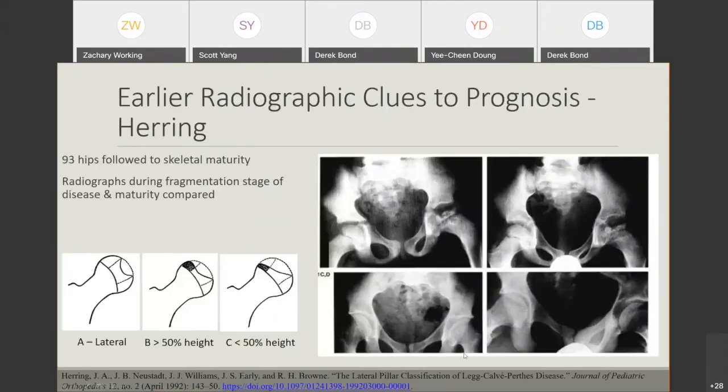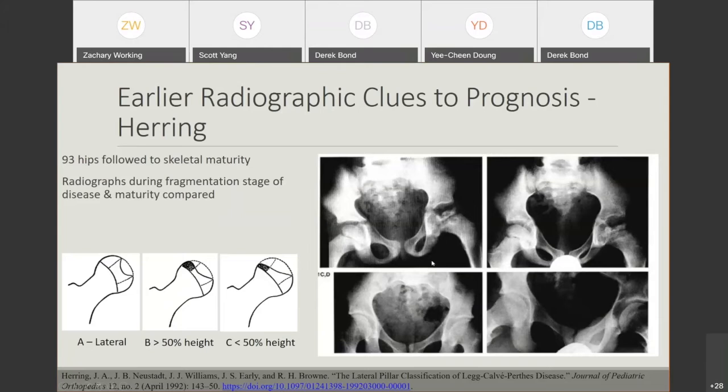So this is where Herring comes in. This is the other classification you should know. The Herring classification is a lateral pillar classification. Herring type A, what we're looking at is this lateral 1/3 of the epiphysis, where my mouse cursor is. In Herring type A, there is no collapse of the lateral pillar. Sometimes you could have a central necrosis or central Perthes disease, but the lateral pillar is preserved. In Herring type B, you have necrosis, but over 50% of the lateral pillar height is intact. And type C, less than 50% is intact.